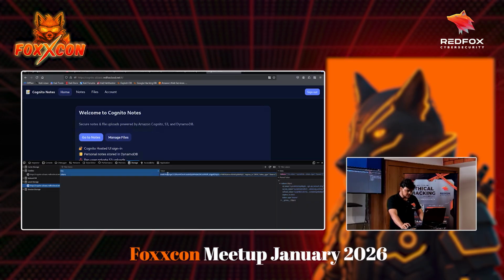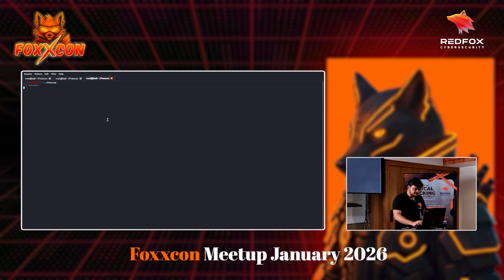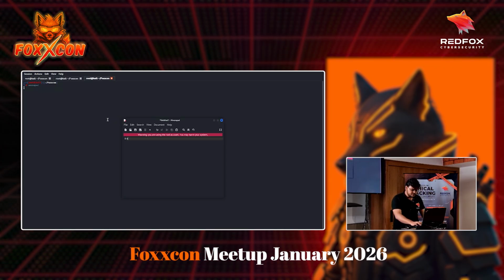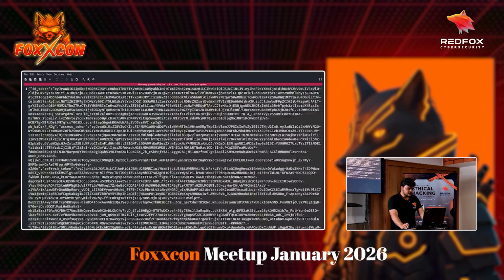Let me just copy this token. Okay, I think I have messed this token up because this keyboard has control somewhere else. Okay, Control A, Control C, Control Shift T, mouse pad, Control V, Control V. As you can see, these are the tokens sent by the AWS user pool.